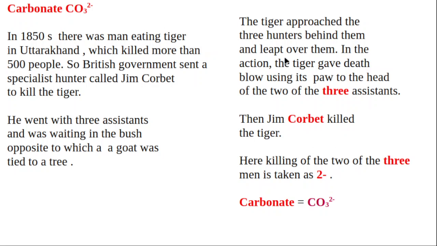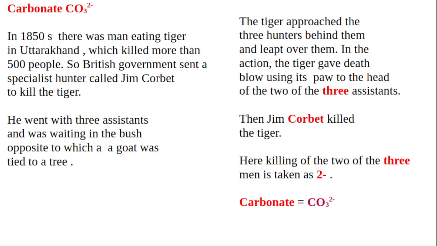Then the tiger came from behind them and, while jumping over them, struck the heads of 2 of the 3 assistants with its paw. Later Jim Corbett killed the tiger, but because of the very strong blow, the 2 assistants died.